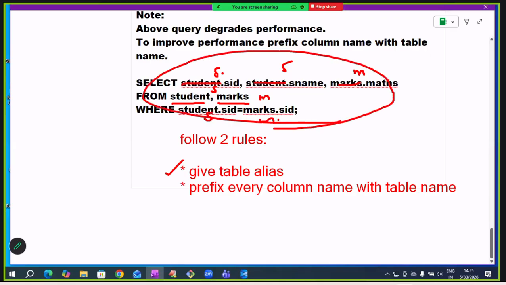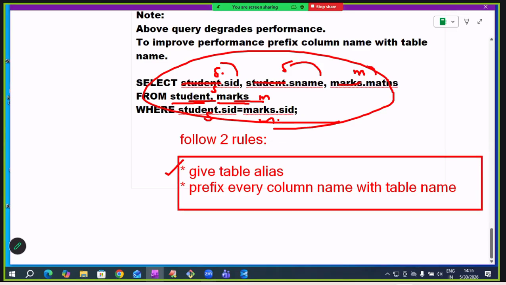This is the final query. S is the alias name of student, M is the alias name of marks. Prefix every column name with the table name to improve performance. Whenever we are writing a join query, give a table alias and prefix every column name with the table name.